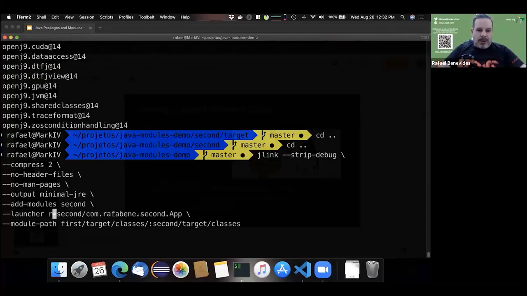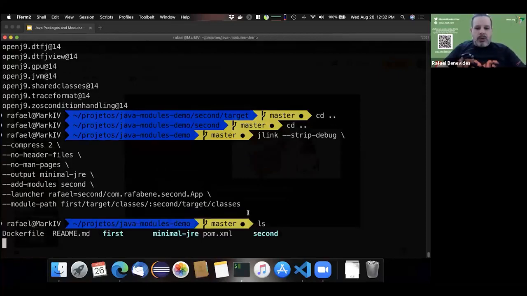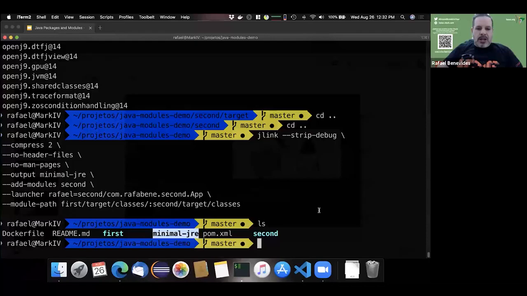Let me see, Rafael. It's a name for the launcher of the second module. And inside the second module, the app class, okay? And where can I locate the modules? Well, the first module is inside target classes, and the second is inside target classes. So when I execute that, it will take some seconds, and you will see that it created a minimal JRE folder.